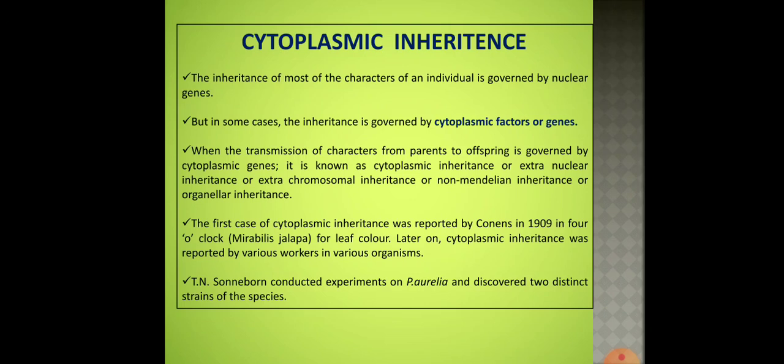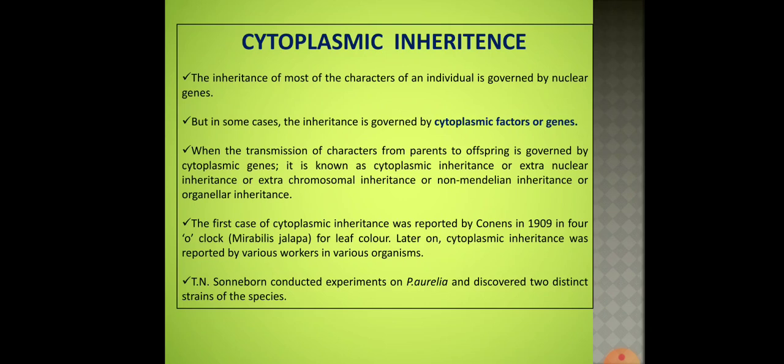Now the first case of such cytoplasmic inheritance was reported by Correns in 1909 in the four o'clock plant, that is Mirabilis jalapa, for its leaf color. Later on, this process of cytoplasmic inheritance was reported by various workers in various organisms. Now in our syllabus we need to learn about cytoplasmic inheritance in Paramecium aurelia.